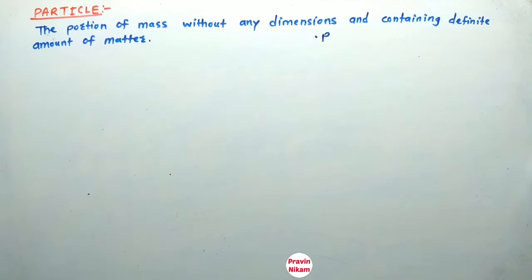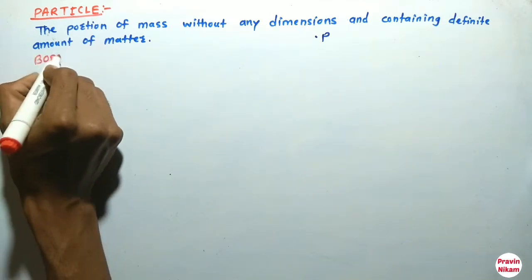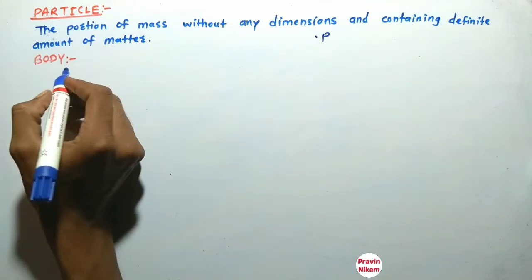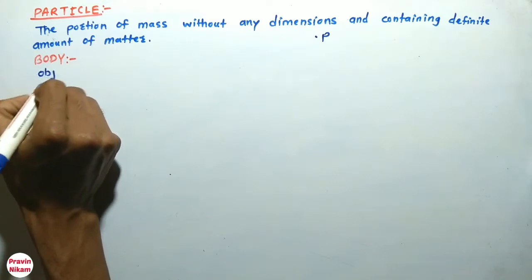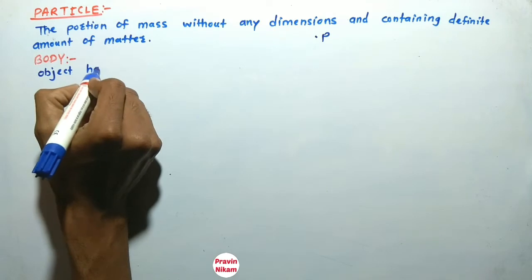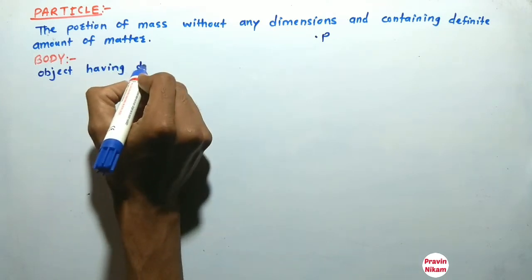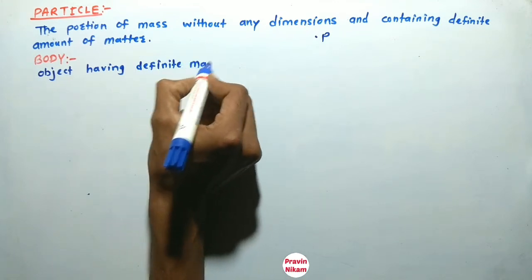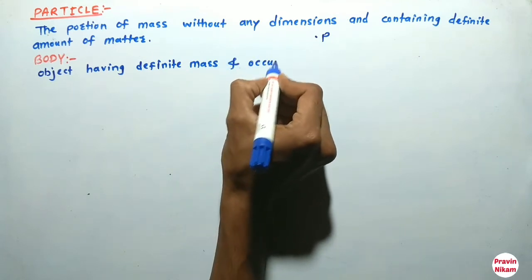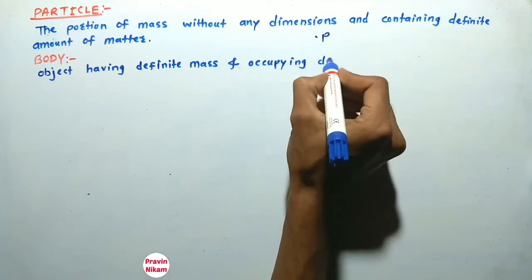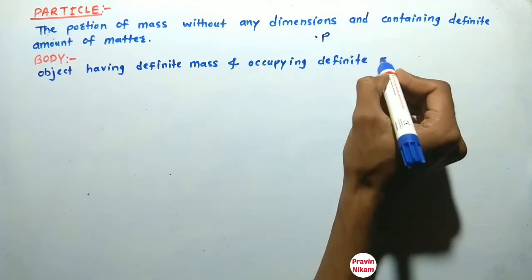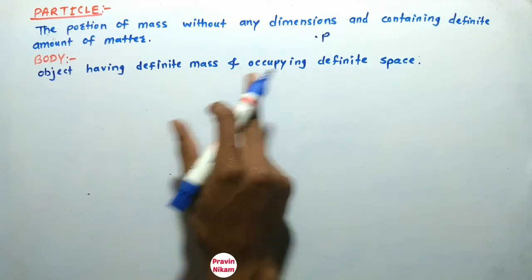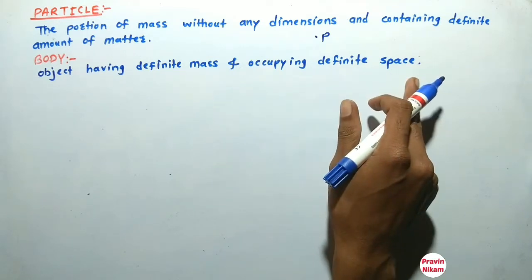Now let us see what is meant by body. So what is body? Body is nothing but an object having definite mass and occupying definite space. So what is body? Object having definite mass and occupying definite space. So that is called as body.